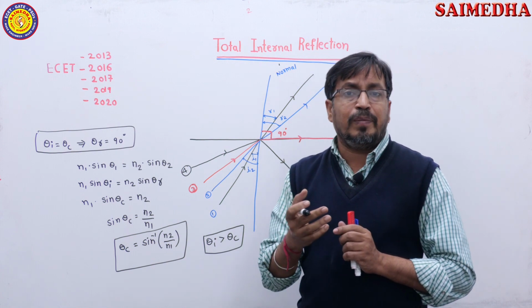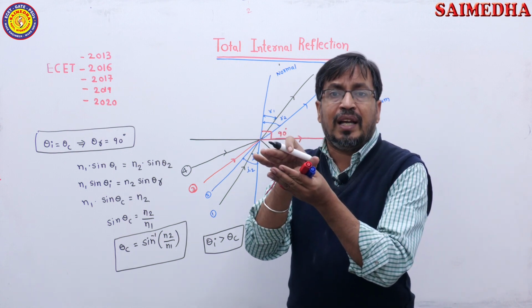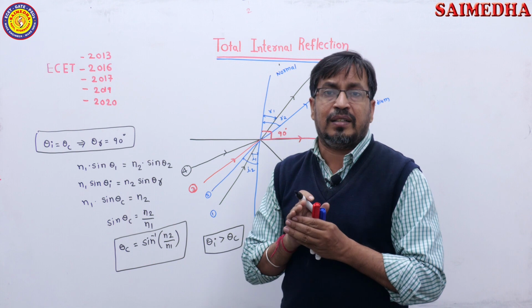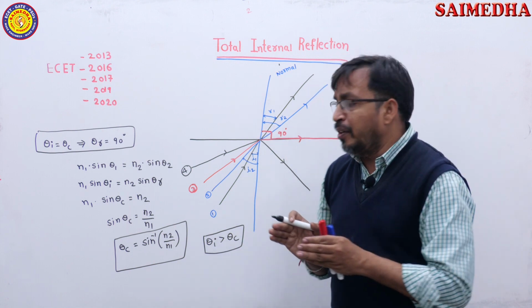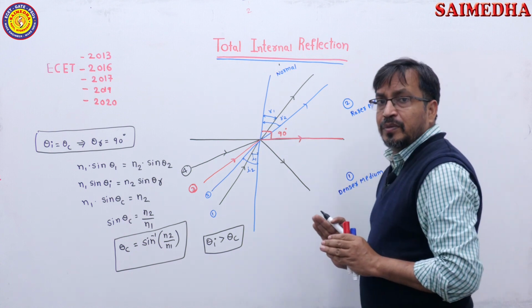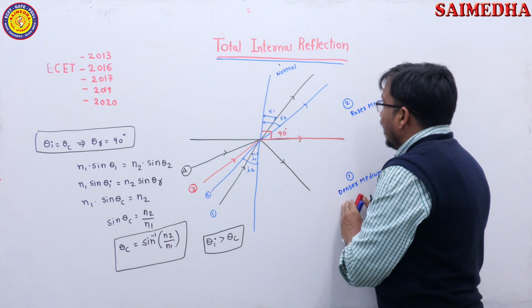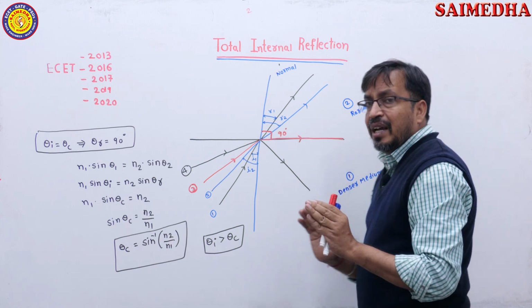In optical fiber we are considering two materials, one is the core material and another is the cladding material. Assume the core is medium 1 and the cladding is medium 2, remember, with core refractive index N1 and cladding refractive index N2.